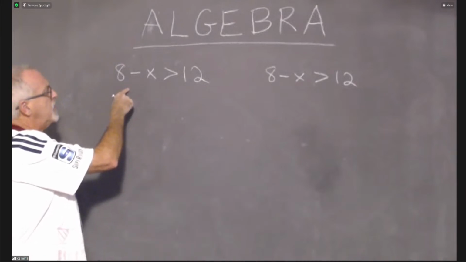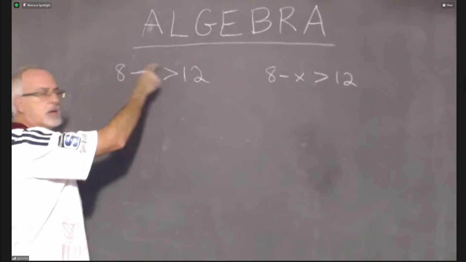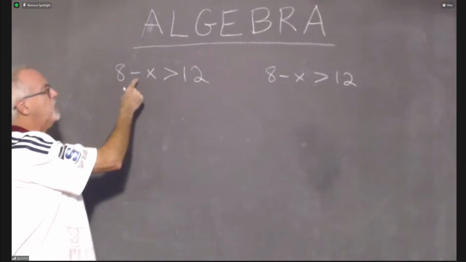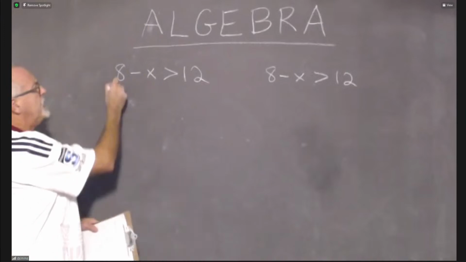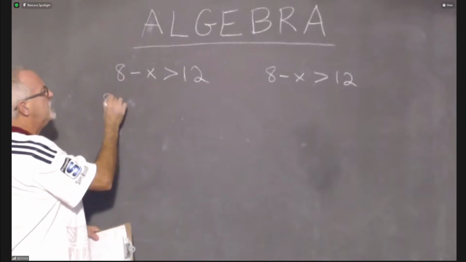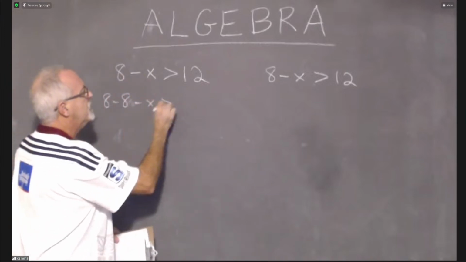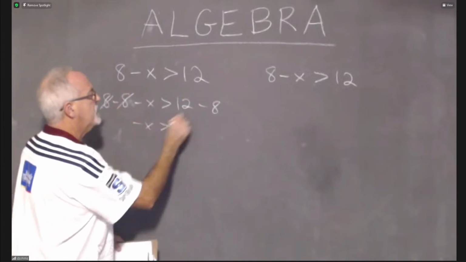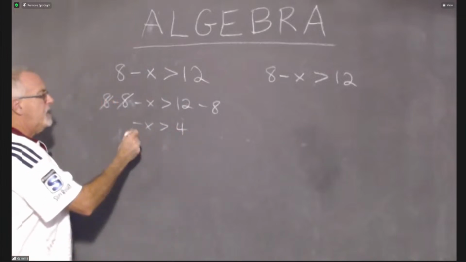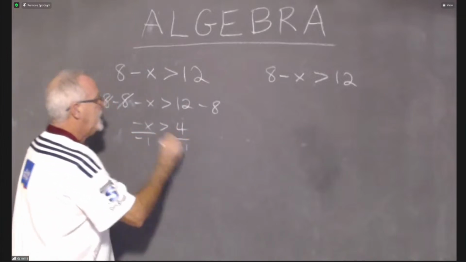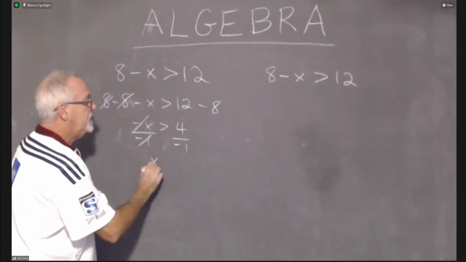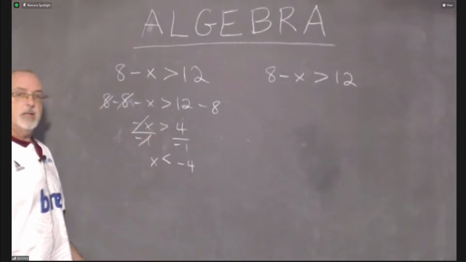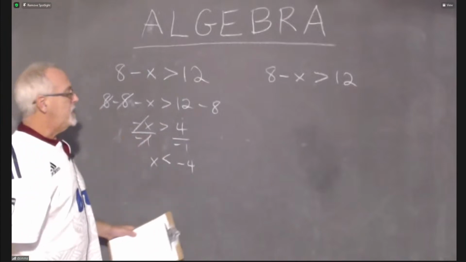Normally, I would say, okay, well, this 8 is being added to the term that includes x. If you want to call that x, or that's being subtracted, or negative x, is up to you. But the 8 is being added. It's a +8. So I will subtract an 8 from both sides. These cancel. Negative x is greater than 12 minus 8, which is 4. Now I have to divide both sides by -1. I have to apply that rule. 4 divided by -1 is -4, but my greater than symbol has to turn into a less than, because we divided both sides by a negative number.